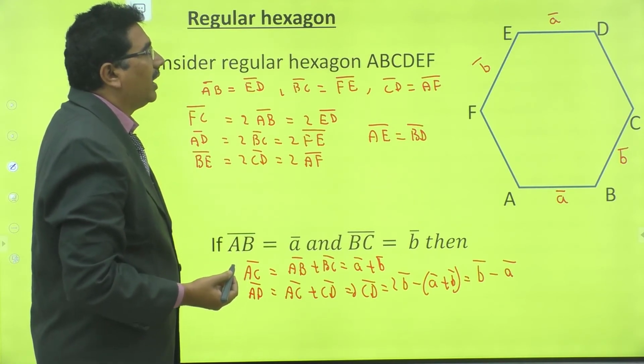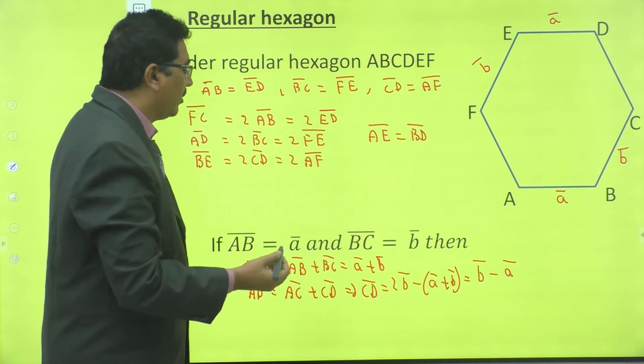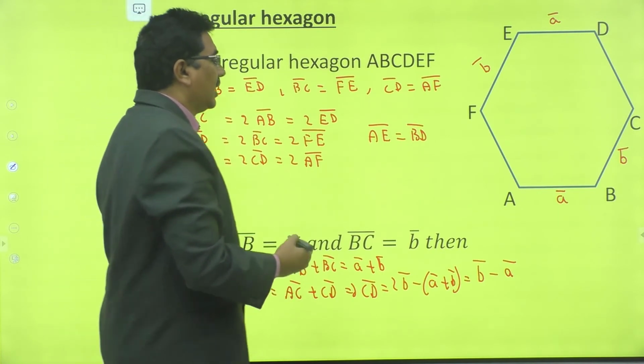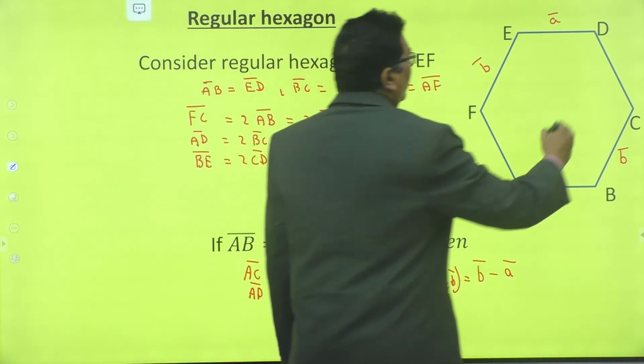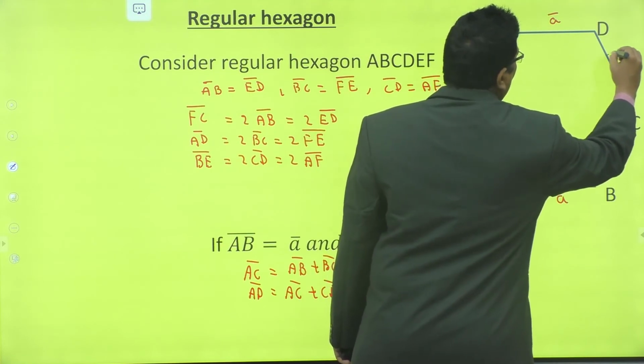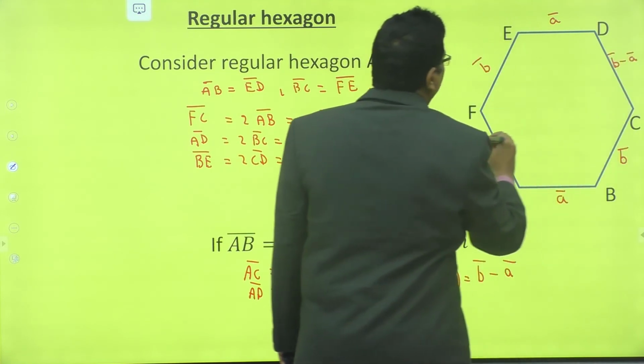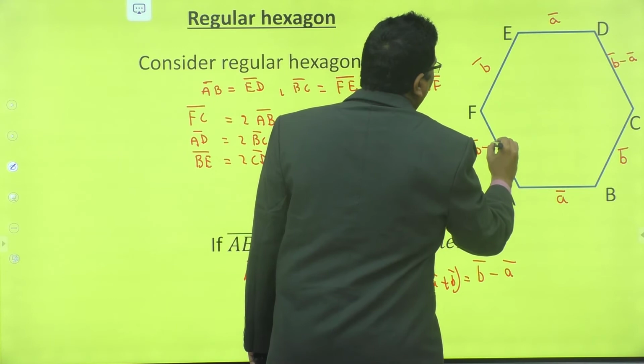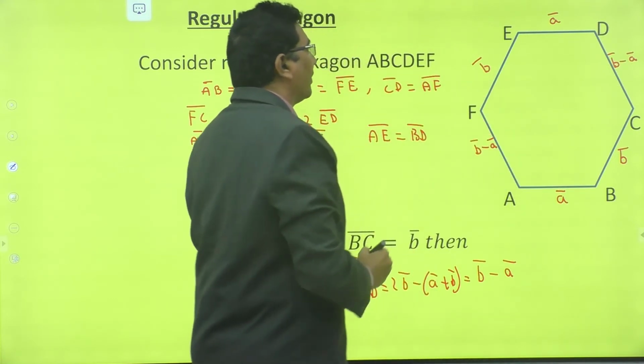Now, CD bar is the same as AF bar, that is b bar minus a bar.